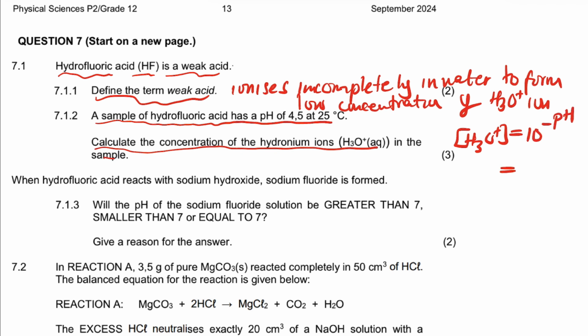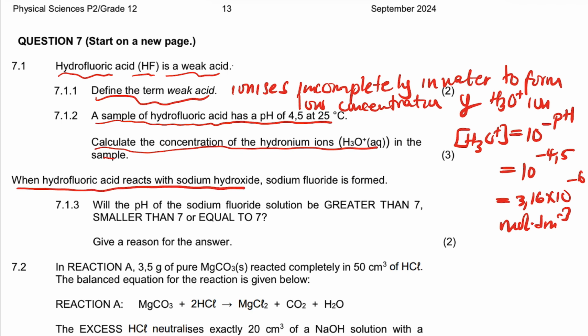You get the mark for that formula, and then you say 10 to the power negative 4.5 is equal to 3.16 times 10 to the power negative 6, and the units are important, guys, there: mole per dm3. Right, now it says when hydrofluoric acid reacts with the sodium hydroxide, sodium fluoride is formed. Will the pH of the sodium fluoride, which is the salt that is formed, be greater than 7 or smaller than 7 or equal to 7?